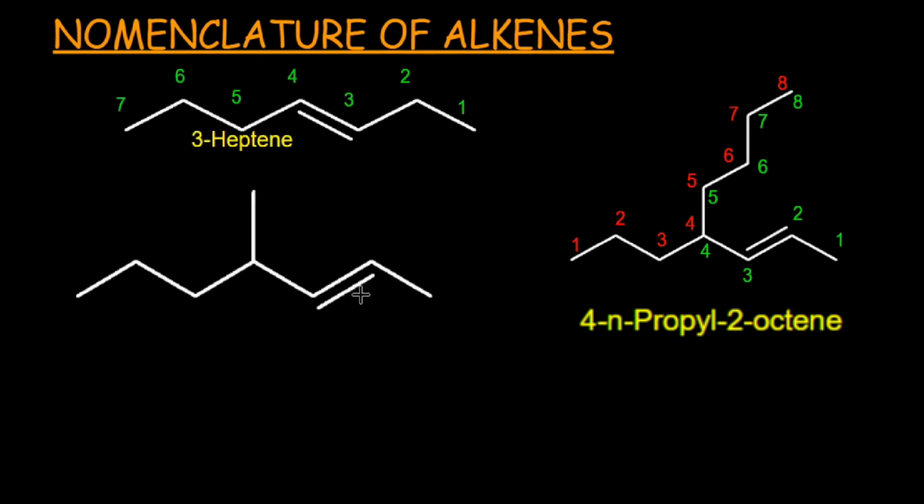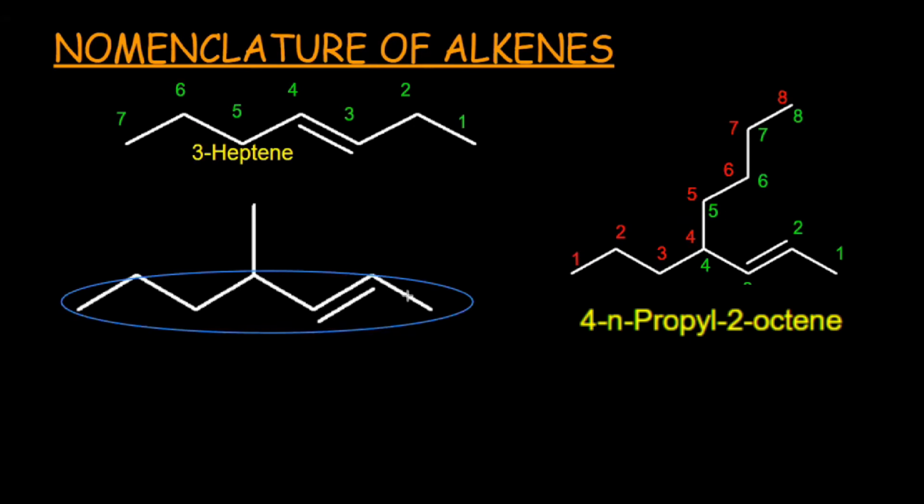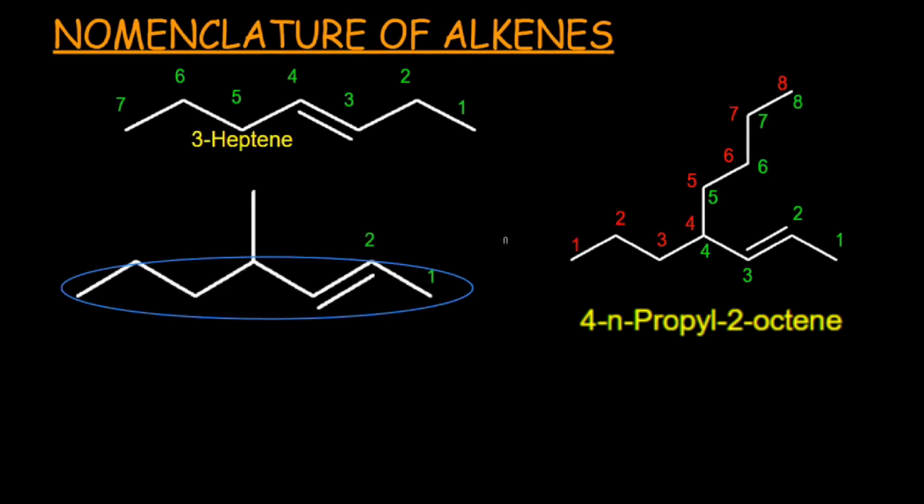Now let's focus on this example. Firstly, select the heading part, and this would be the heading part of the molecule. You can start the numbering from either side, but IUPAC rules say that numbering would be started from the side where the double bond finds the lowest locant. So numbering would be started from the left side. 1, 2, 3, 4, 5, 6, 7. At the fourth position, there is a methyl group, and at the second position, there is a double bond. So specify the substituent first as 4-methyl 2-heptene, right? This would be the name of the molecule.